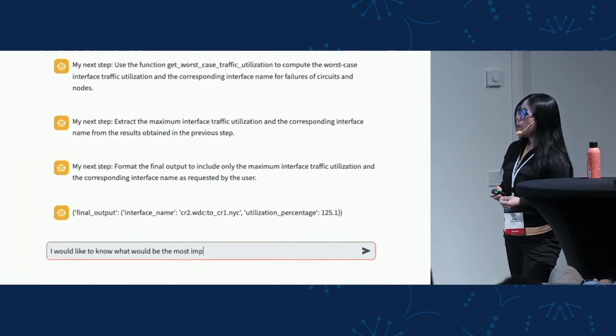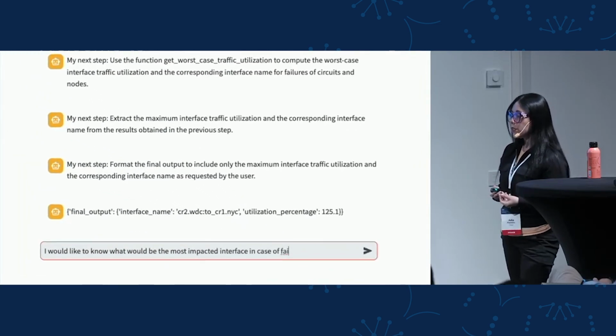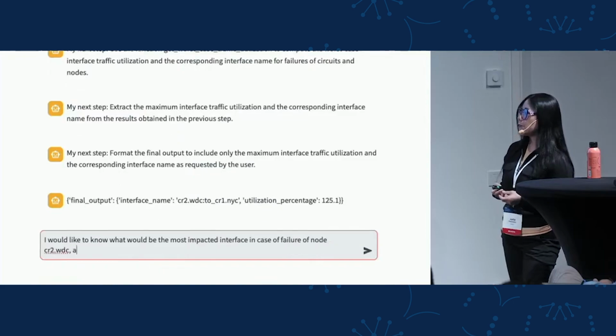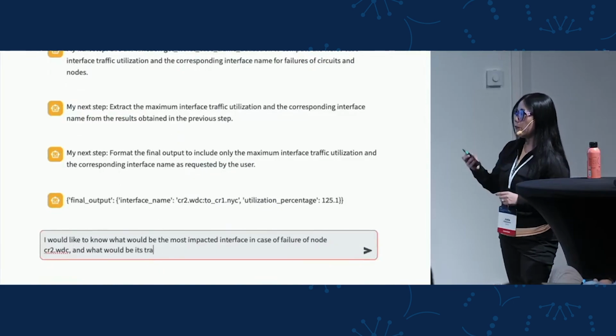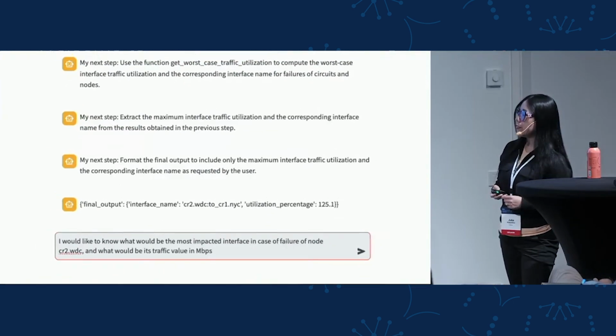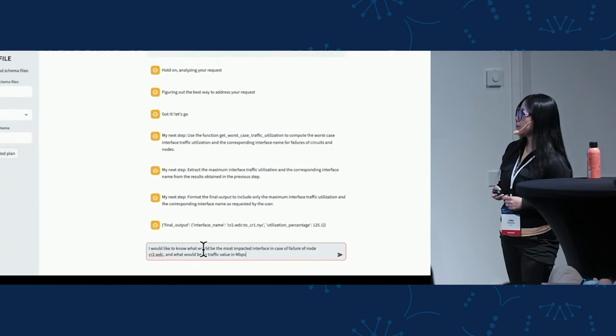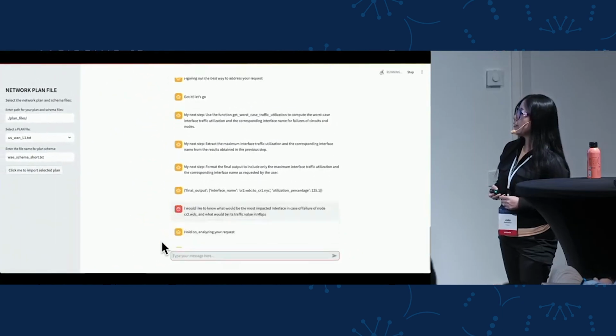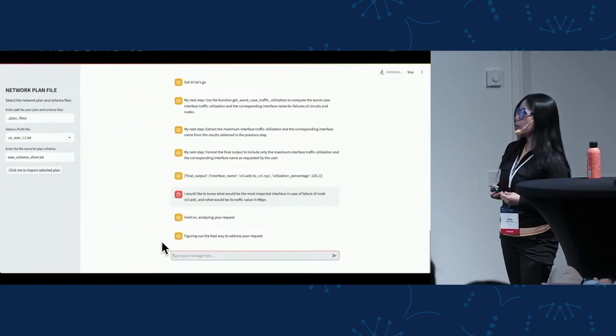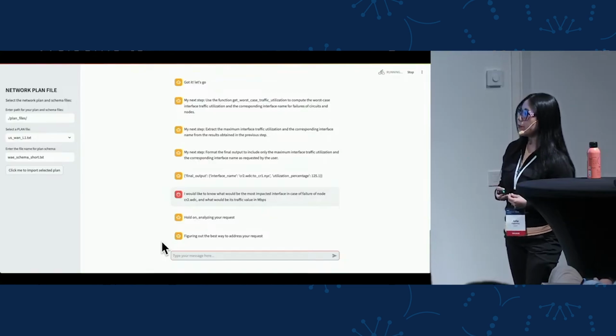So now, I would like to know what is the most impacted interface in case of failures of one specific node in Washington, D.C., and what would be the traffic value in Mbps. So now I send the query. The agent, again, will wait for the plan. And let's see what is the first step in the plan.